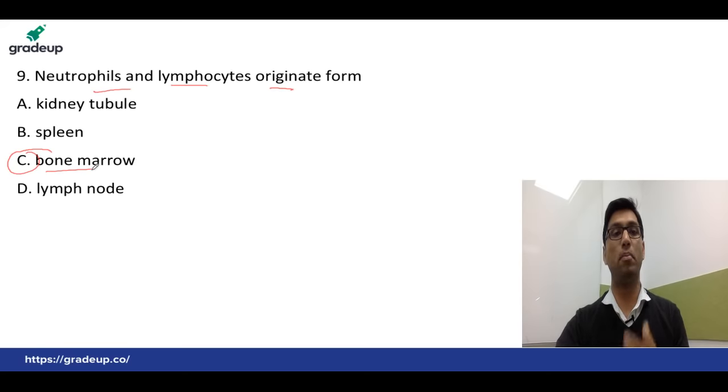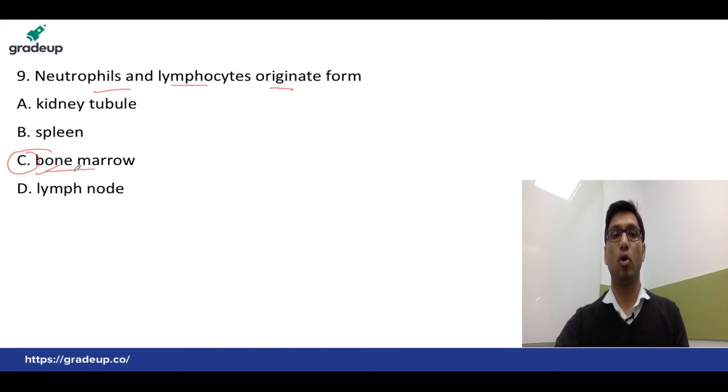Okay, so from bone marrow. Vikram, alcohol will not be the answer, because ethylene glycol will be the correct answer. That is, glycol will be the answer. Option number A, alcohol, will not be correct. Okay, Vikram. Yes, for question number 9, option C, bone marrow, is correct.